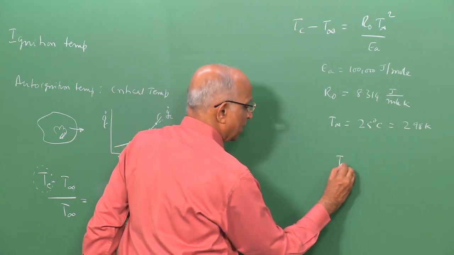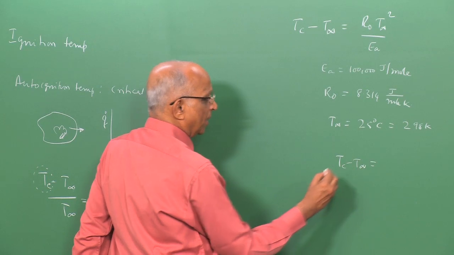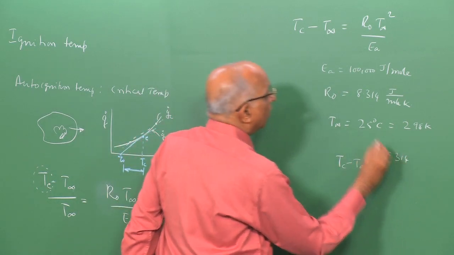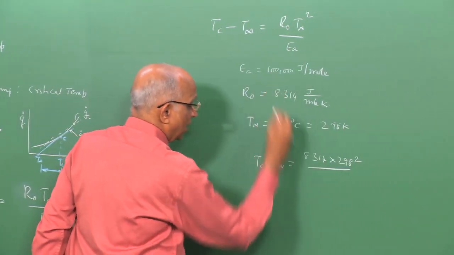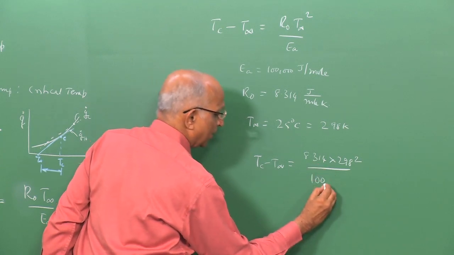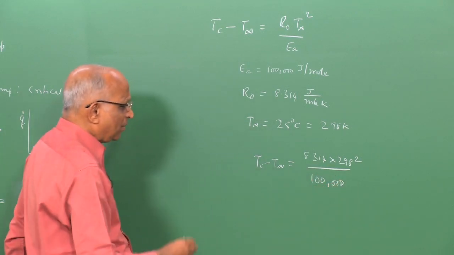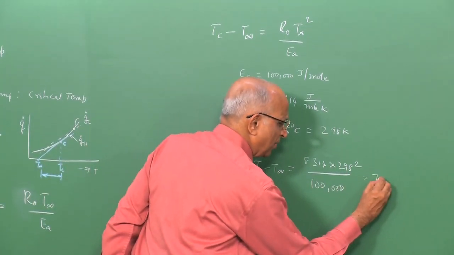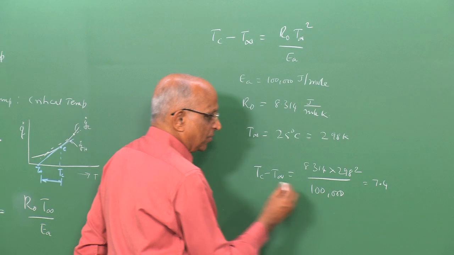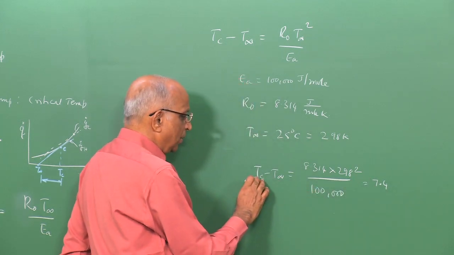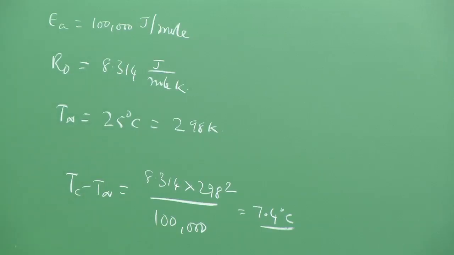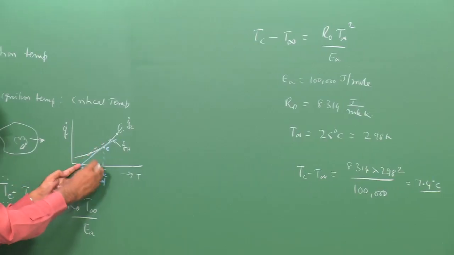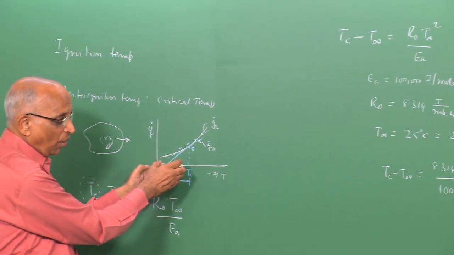The value of Tc minus T ambient therefore works out to be 8.314 multiplied by 298 square, divided by the value of activation energy, which we said is 100,000 joules per mole. When I calculate this value, it comes out to be something like 7.4. That means the change in temperature between the auto ignition and the ambient is something like 7.4 degrees centigrade. Well, this is a small number. That means the heating required to go from here to here is small, and that is a cause for concern.